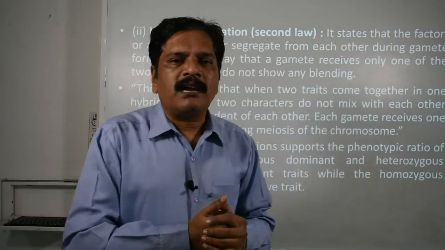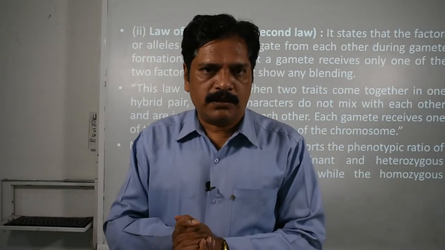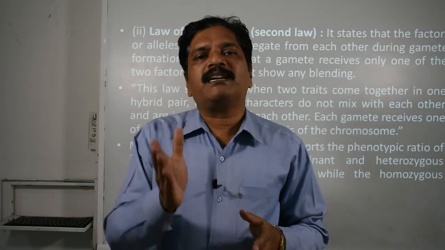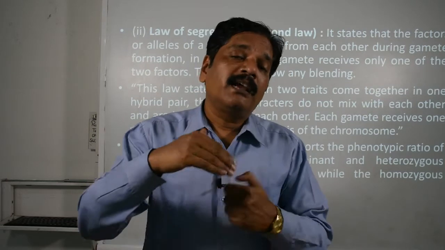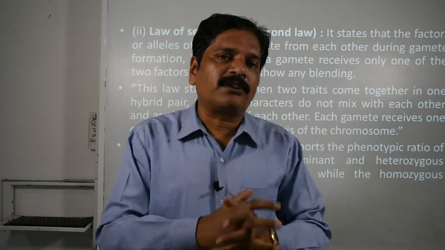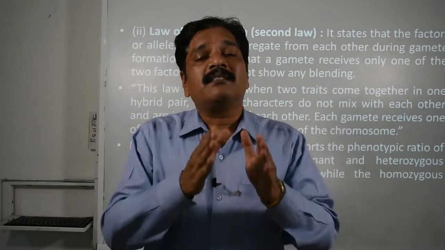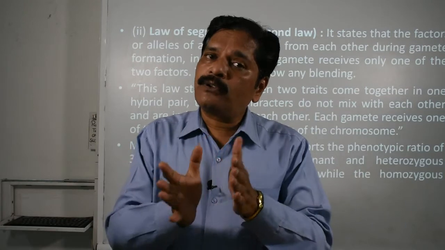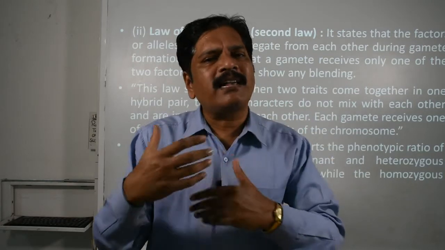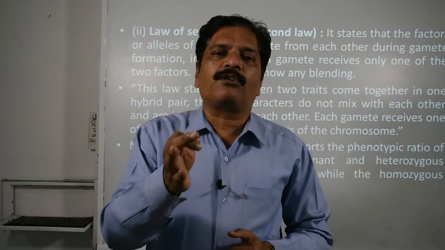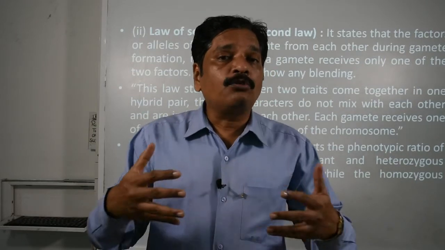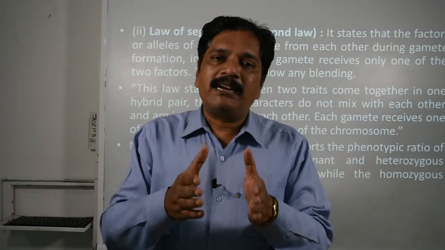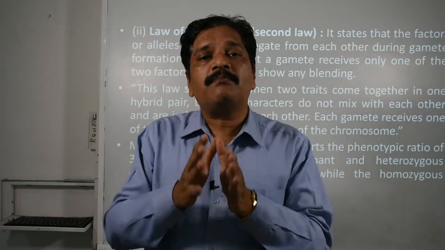The heterozygous parent contains both genes, one dominant and the second recessive. But in the F2 generation, you observe the recessive character also. It means the recessive character failed to express in the F1 generation but was able to express itself in the F2 generation. Why is it so? Only and only because of the purity of gametes. There is no intermixing, no intermingling of the two different characters, and each gene is able to maintain its identity.